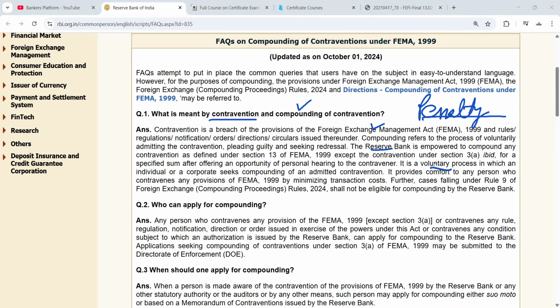This you remember, it is a voluntary process, and it provides comfort to any person who contravenes any provision of FEMA by minimizing transaction cost. Further, cases falling under Rule 9 of the Foreign Exchange Compounding Proceedings 2024 shall not be eligible for compounding by RBI.